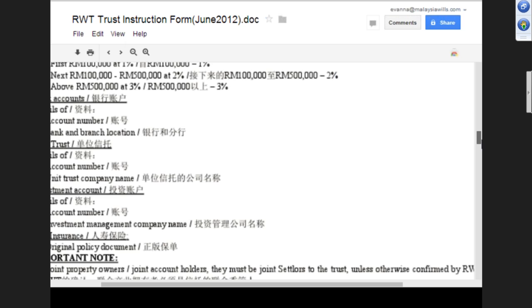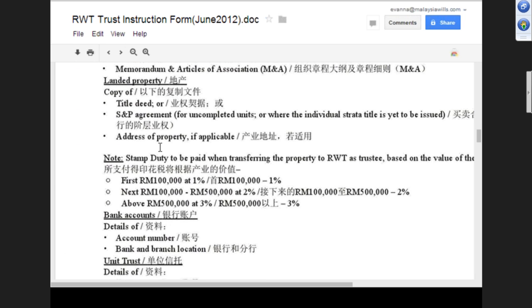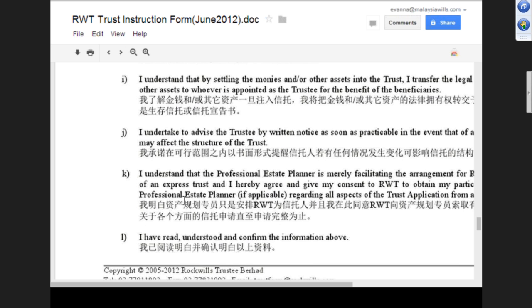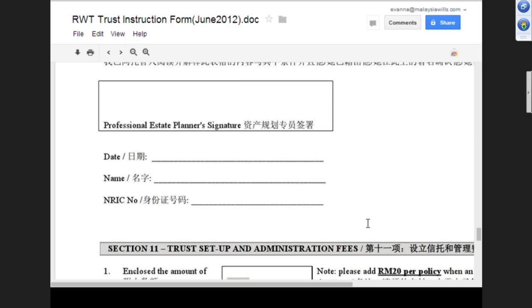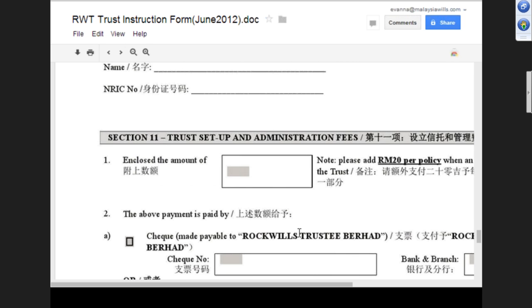The settlor will need to sign, witnessed by who? The professional estate planner signs, and then collects the money here. If there's insurance, then 20 ringgit per policy, payment by cheque to Rockwood Trustee Berhad or credit card. Yeah. So this is the trust setup fee.